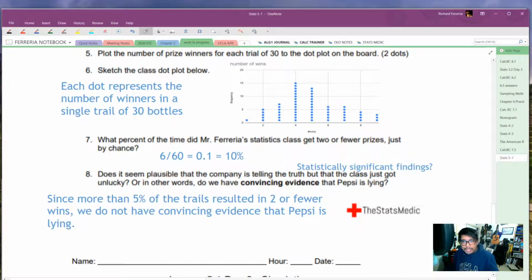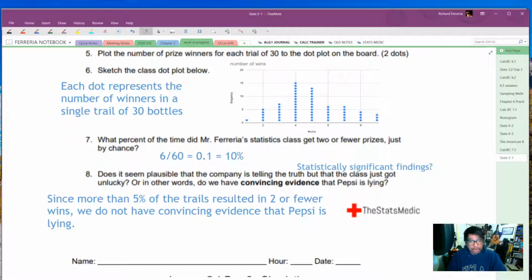So you might be thinking 10%, well, that's pretty low actually, but it's not extremely low. 10% is not at a level where we would say we have statistically significant findings. Remember from last chapter, we had said that statistically significant means 5% or less. So, since more than 5% of the trials resulted in 2 or fewer wins, which is what we got from our first experiment, we don't have convincing evidence that Pepsi is lying.